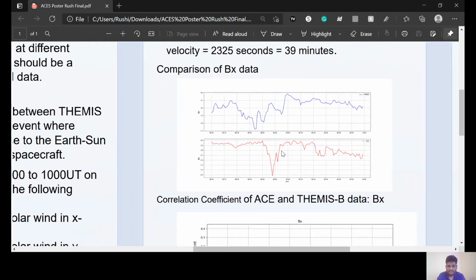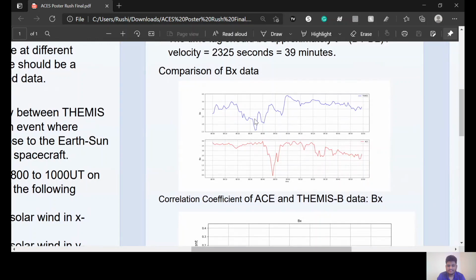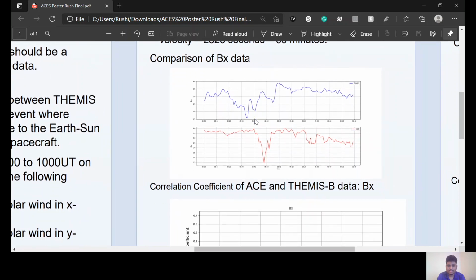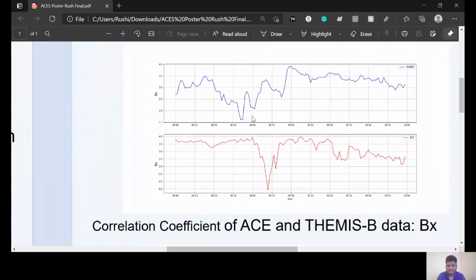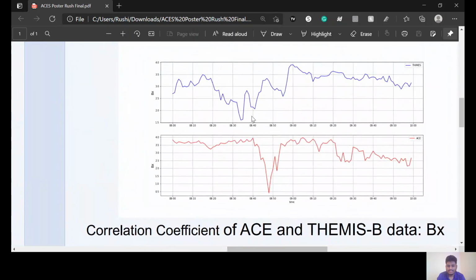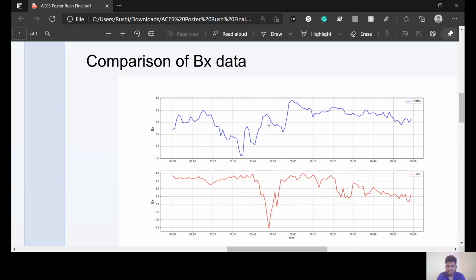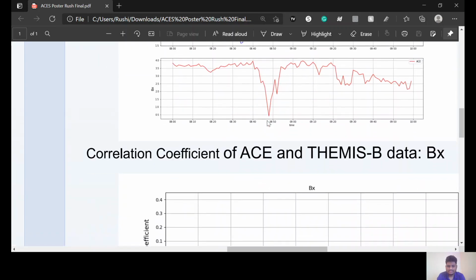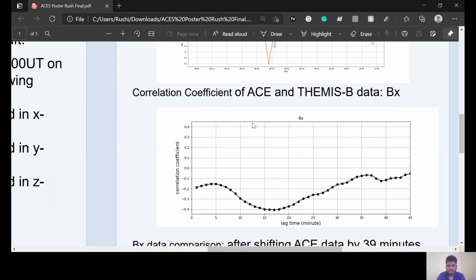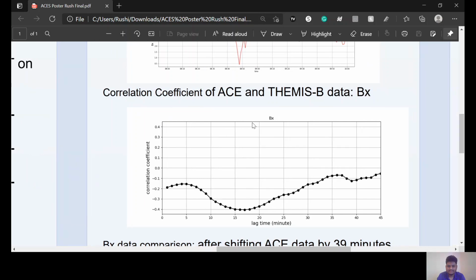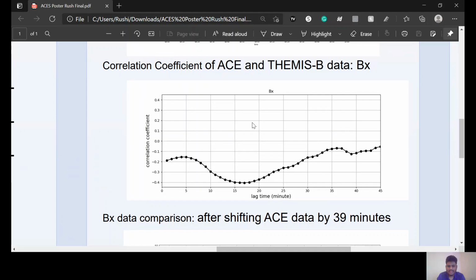Then we compare the Bx, By, and Bz data of the solar wind. A comparison of the real-time Bx data without the time lag shows us that the data sets are not actually correlated. Then we identify the correlation coefficient of ACE and THEMIS data with respect to the lag time.